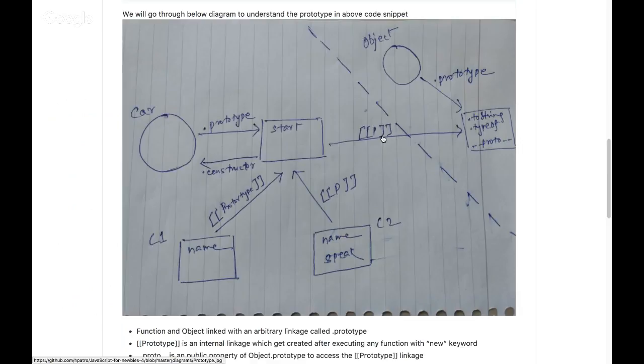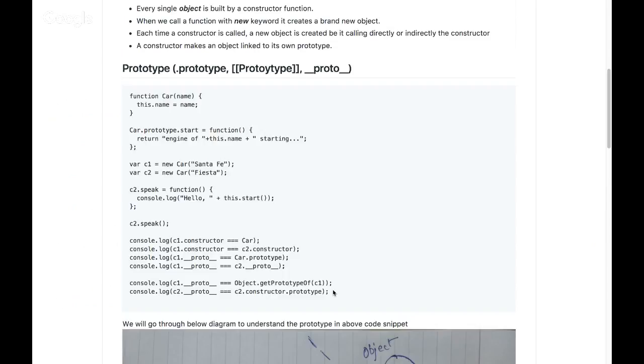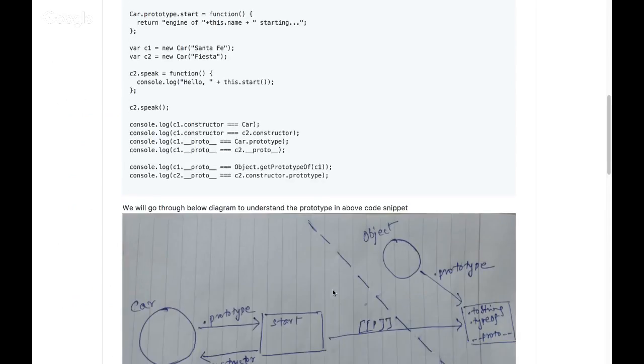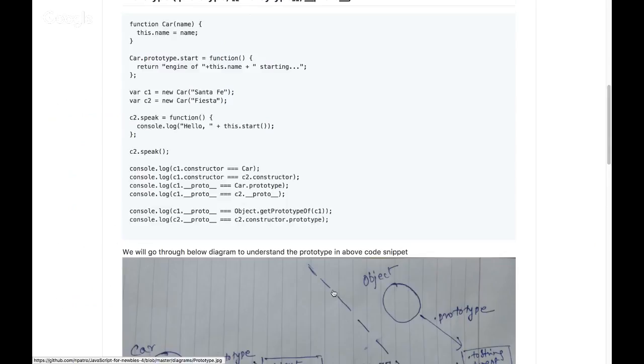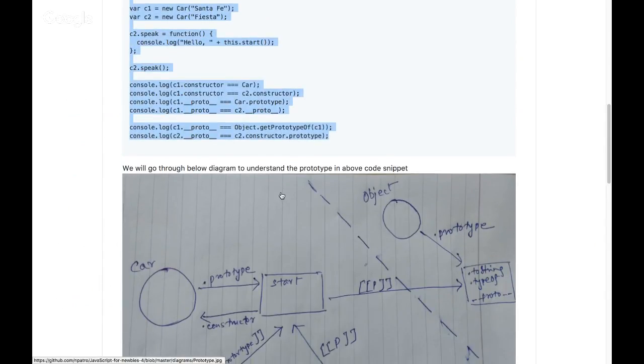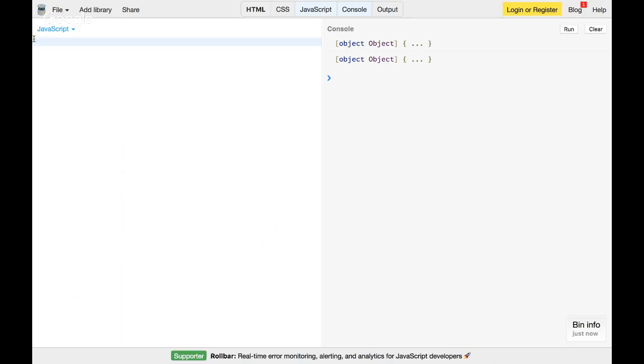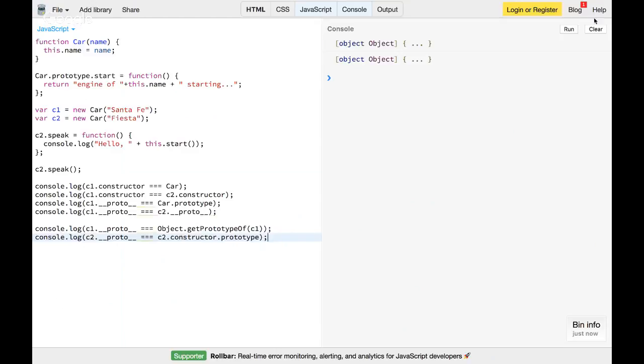So this is what happens behind the scenes when this function gets executed. We have to prove that this exactly happens behind the scenes. To do that, we'll execute this code that I have written over here. I put in a few console logs and equality operators so that we can understand whether whatever I told based on that image is actually true or not.